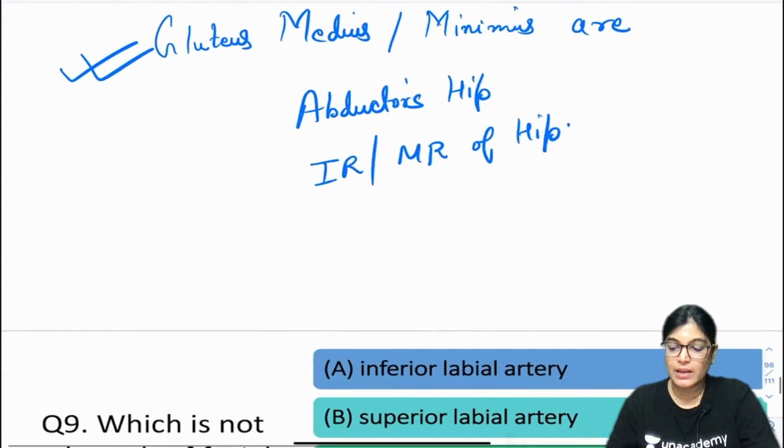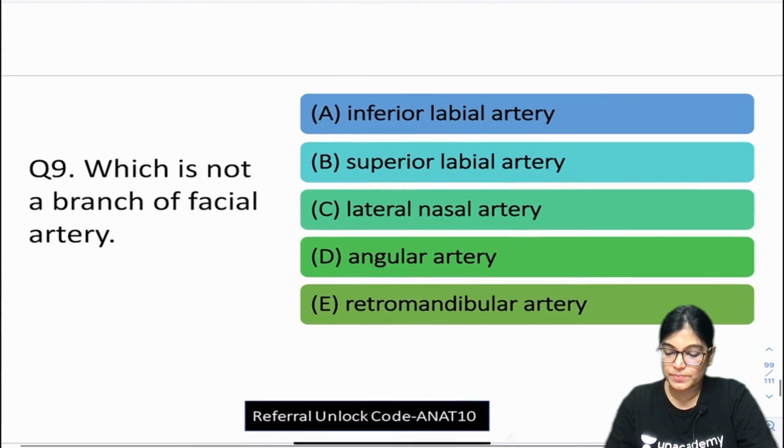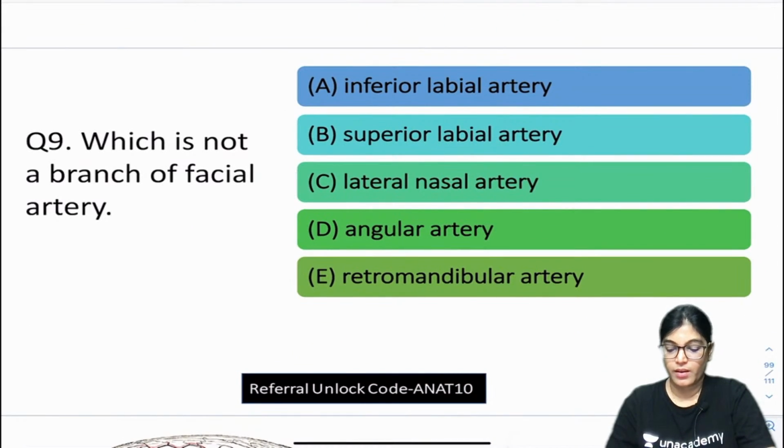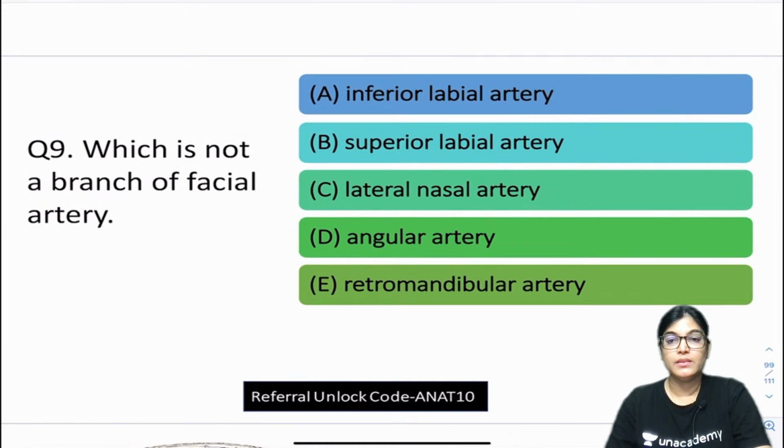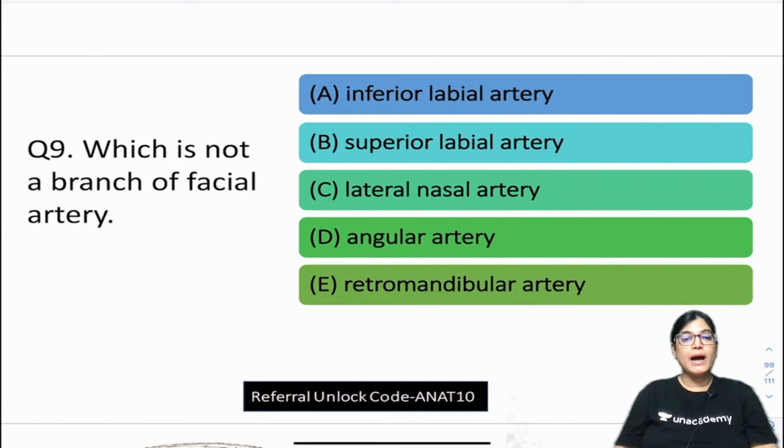Now let's move on to the 9th MCQ. Which is not a branch of facial artery? Five options are there. A. Inferior labial artery, B. Superior labial artery, C. Lateral nasal artery, D. Angular artery, E. Retromandibular artery.